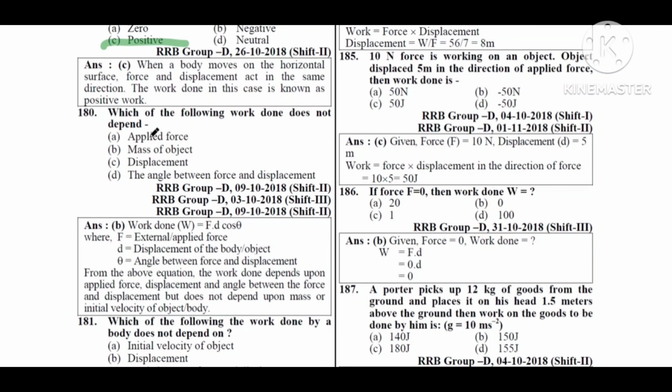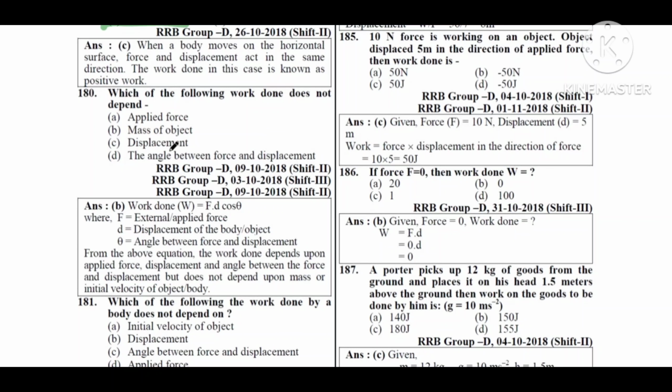Next question. Which of the following does work done not depend on? Option A, applied force. Option B, mass of the object. Option C, displacement. Option D, the angle between the force and the displacement. Option B, mass of the object.